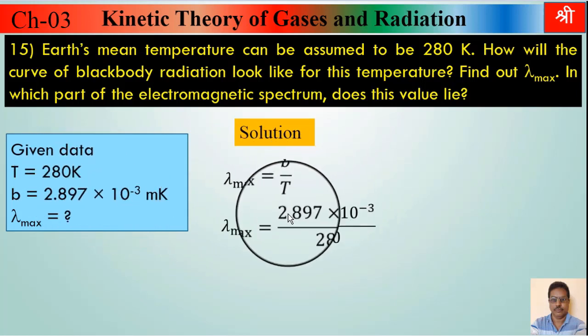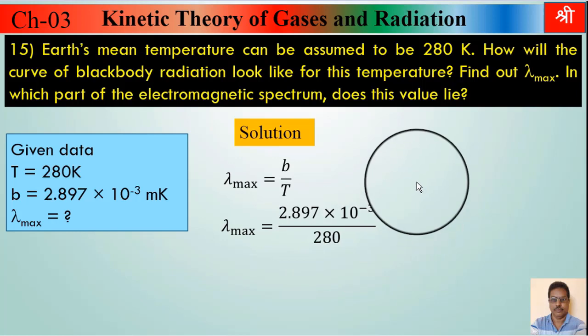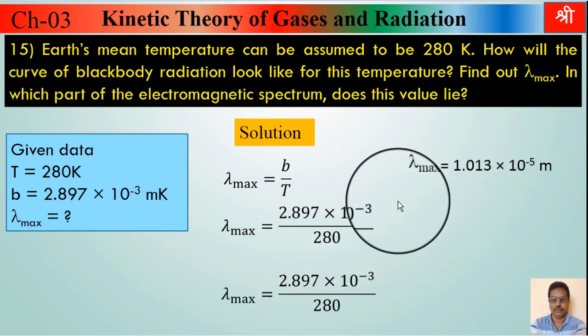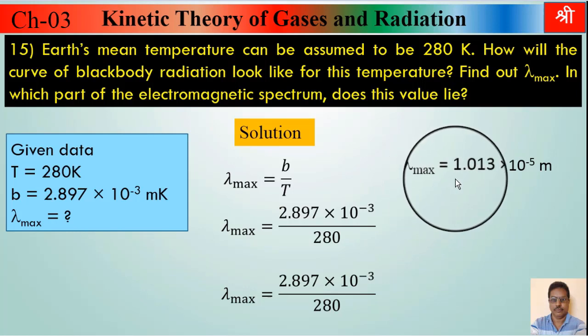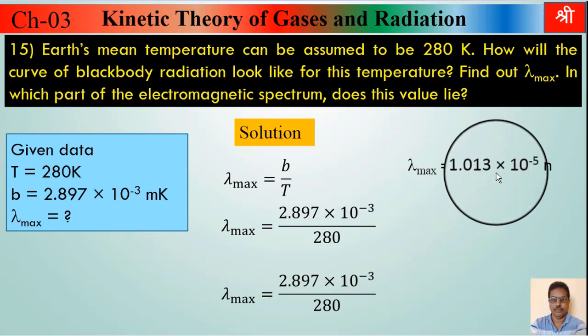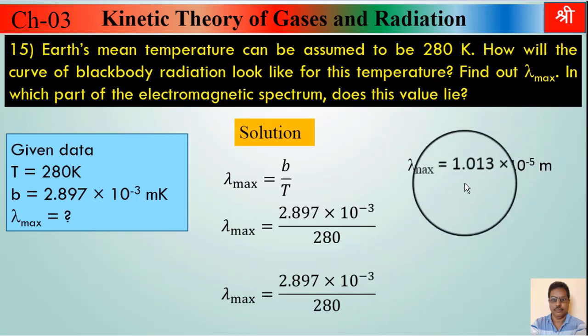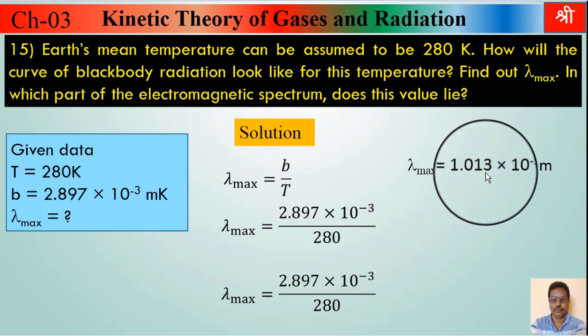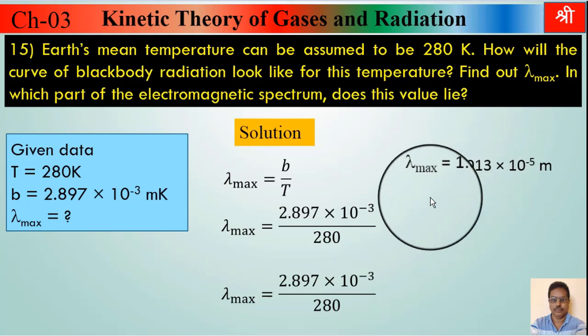Substitute the values, divide this by 280 and you get the final answer as lambda max equal to 1.013 into 10 raised to minus 5 meter. So this is the answer. Maximum wavelength is 1.013 into 10 raised to minus 5 meter.